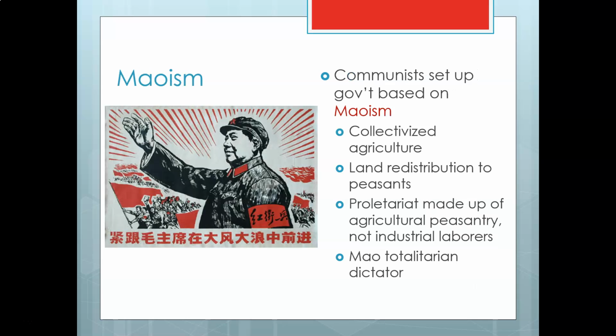Mao has this idea, it is communism, it is sort of Marxism, as we talked about in previous units, but he has this new kind of idea called Maoism. And it's kind of like what happened in the Soviet Union, it's just more extreme. What I mean by that is Karl Marx thinks that the communist revolution will happen in an industrialized country, and the working class, the factory workers, would be the ones taking over and liberating factory workers from capitalist control. You don't have too many factories in China, you don't have too many factory workers, you have a whole bunch of peasants.